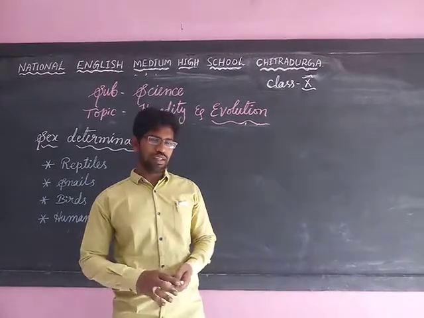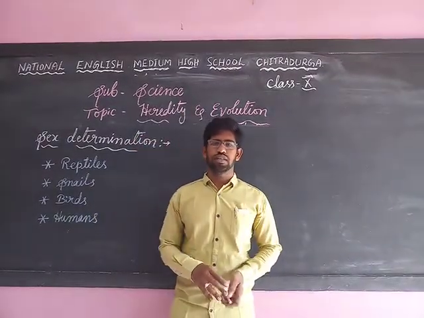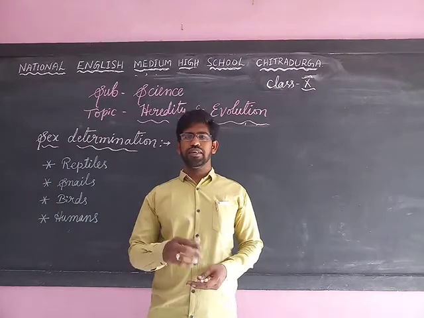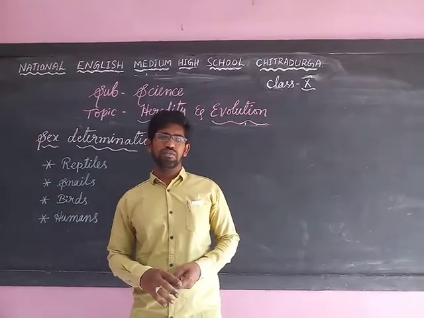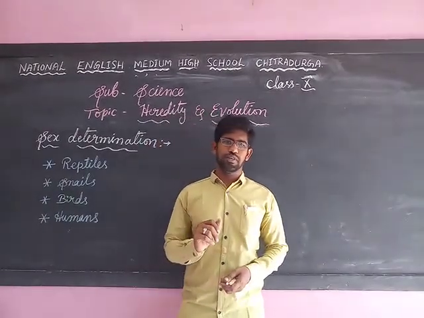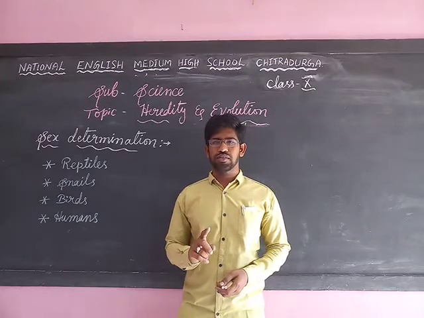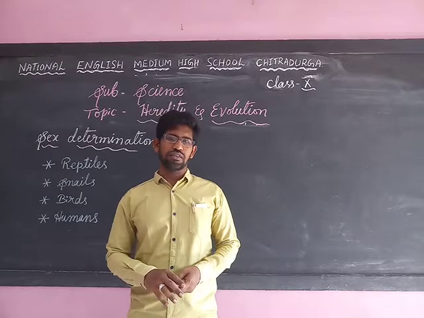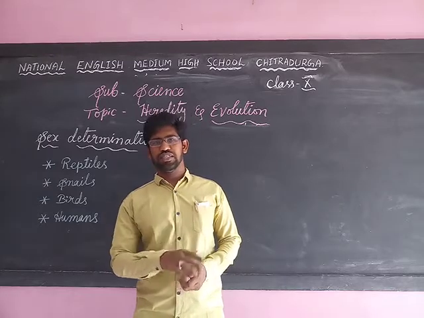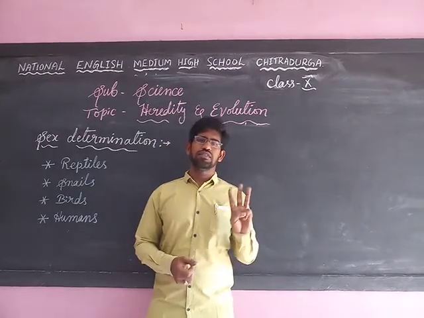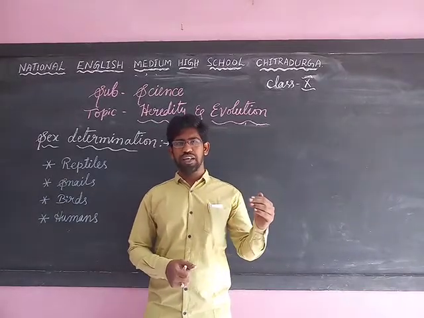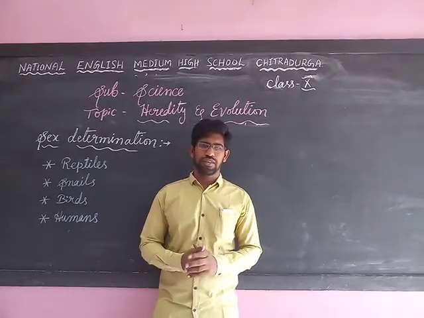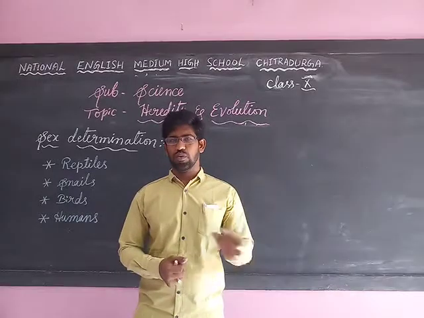Dear students, in the previous classes we studied about Mendel and his experiments. In that we studied two experiments: one is a monohybrid cross, and the other is a dihybrid cross. In the monohybrid cross we get four individuals, in which three are tall plants and one is a short plant. So that's why the ratio is 3:1.